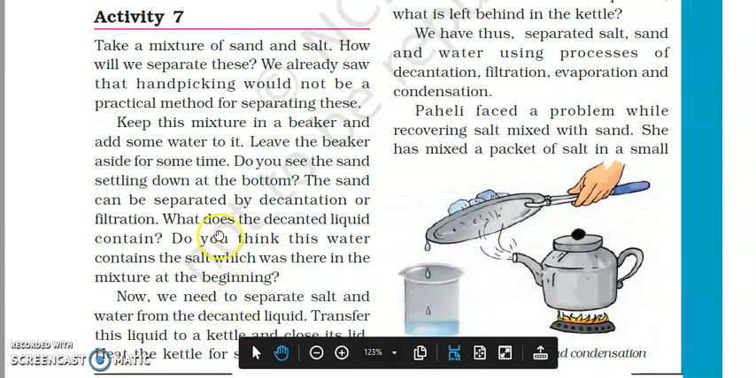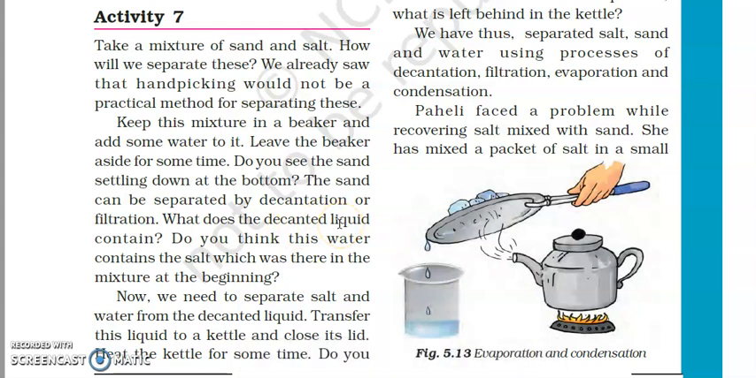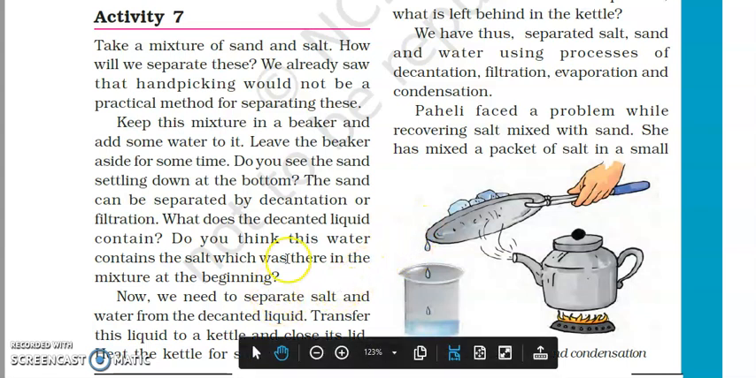Now, what does the decanted liquid contain? We know that salt is there in the liquid. So how will we procure salt? Evaporation, correct. The method that we have studied right now, evaporation, will be used for separating water and salt. So if we require only salt, we will just evaporate like that. But if we require both the components, salt as well as water, then what will we do?